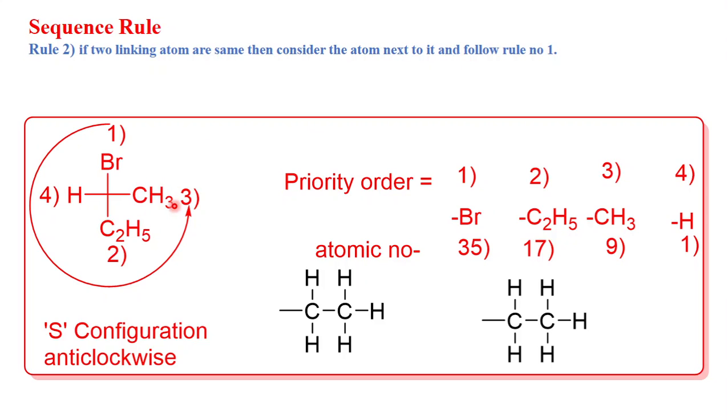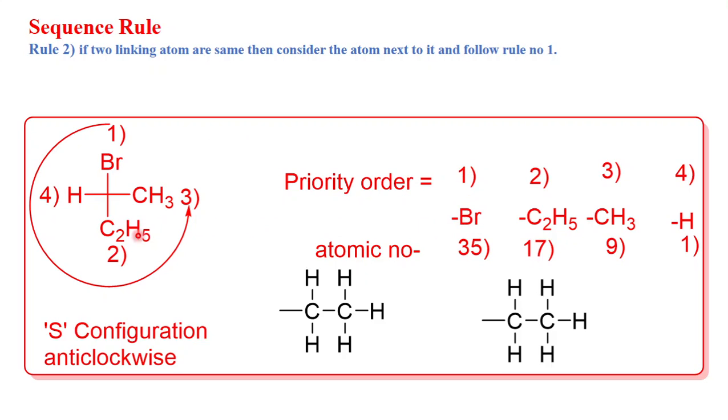Among bromine, carbon and hydrogen, bromine has the highest atomic number, 35, so bromine will get first priority.